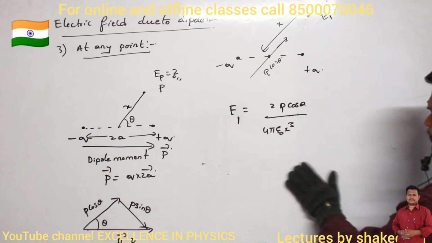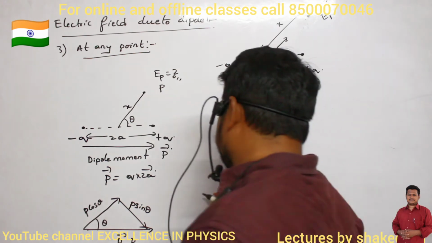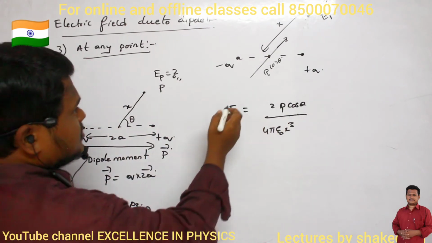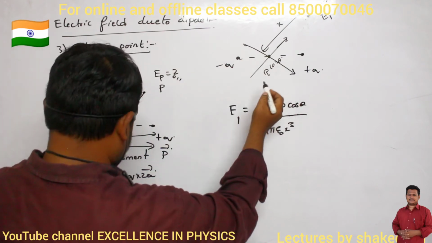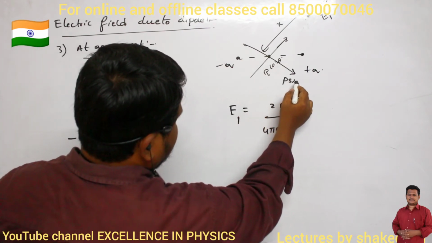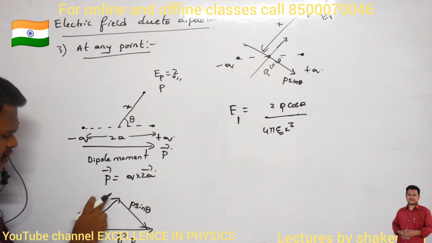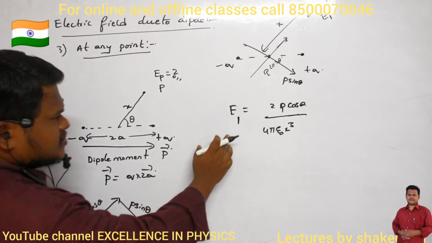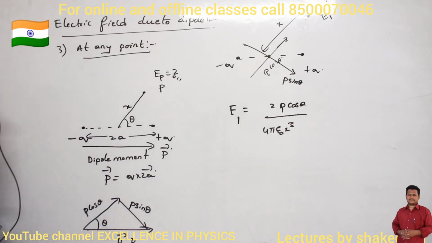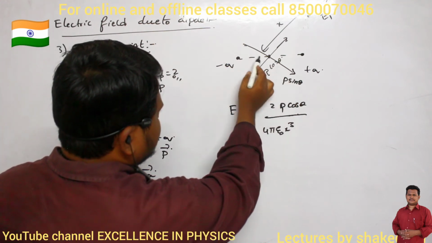Now we have one more component, which is that one. For example, this is one more component, no? Because of this one. What is this one? This is P sin theta. Are you able to understand? So P we have split into two components, P cos theta and P sin theta. We are calculating the electric field due to P cos theta and the electric field due to P sin theta. The electric field due to P cos theta is this one, 2P cos theta divided by 4 pi epsilon naught into x cube.